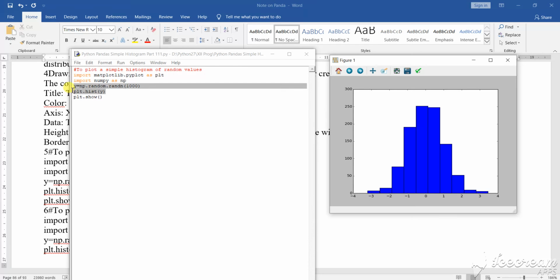So basically, concentrating on the y value, your x value has been calculated. What I have called here is matplotlib.pyplot and numpy. Two things I have called here: one is matplotlib.pyplot, another one is numpy. Calling these two things, I am creating the histogram.